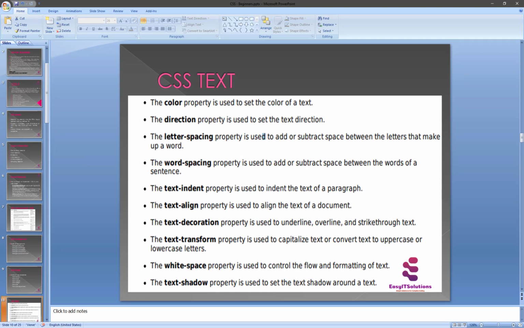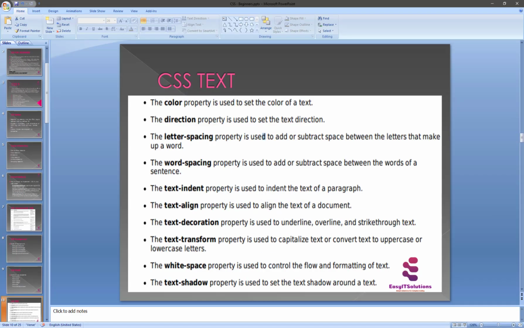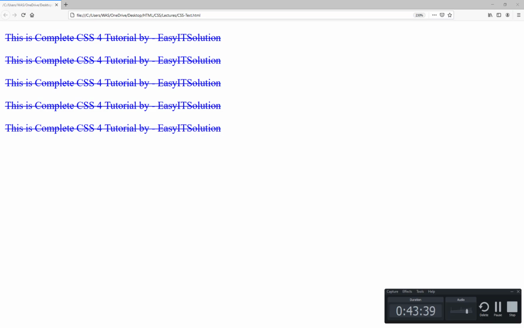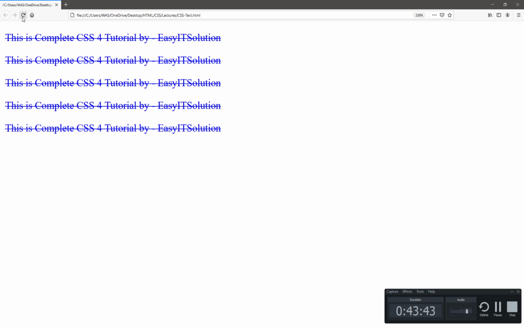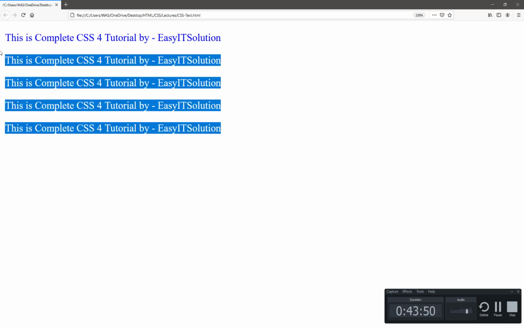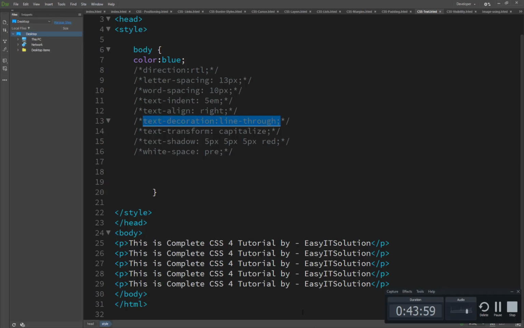Now you will see that I just wrote this text and saved. So I have written this text with some words capitalized and others in small letters. Now we can convert this very easily by using text transform to capitalize.